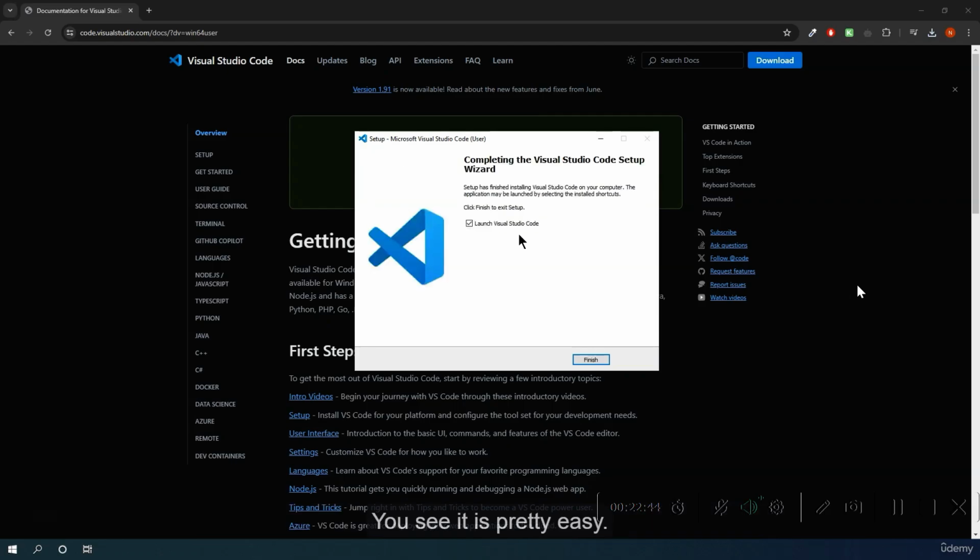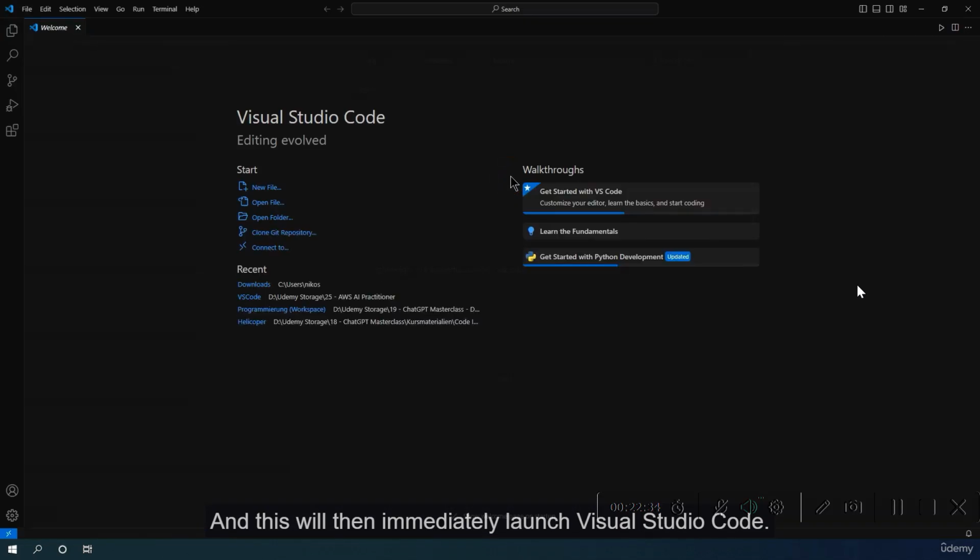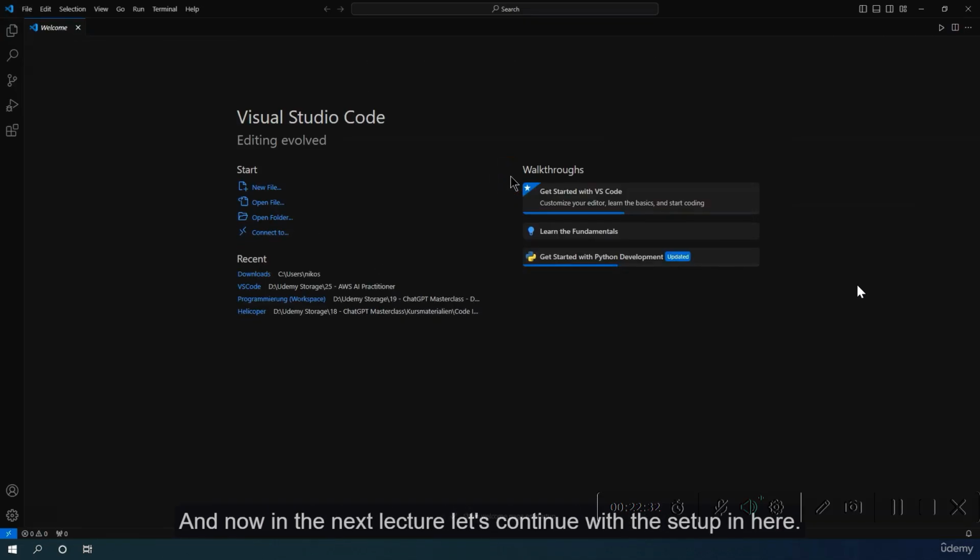All right, you see, it is pretty easy. So now we have completed this setup and now we can also leave this box here checked and then we click on finish and this will then immediately launch Visual Studio Code. And now in the next lecture, let's continue with the setup in here.